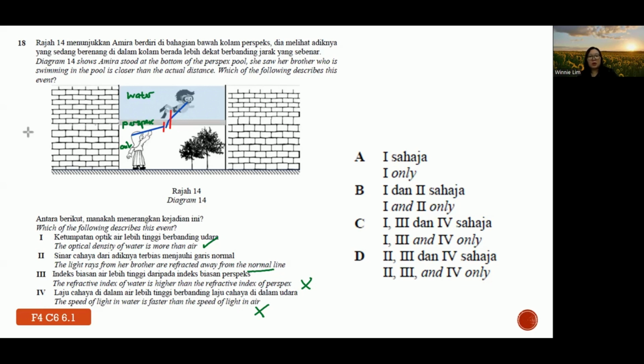So, the light ray from the brother is refracted away from the normal line. If we assume it is from perspex to air, then this one can also be correct. But it is a little bit confusing, correct? Normally we compare two media, water to perspex or perspex to air alone. But generally, if water to air, we skip the idea of perspex, it is still away.